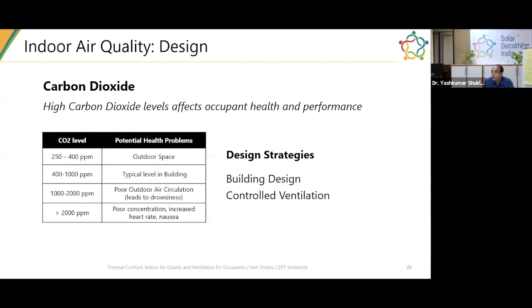I don't know of any material that can absorb and then continue to hold it. There are materials that can absorb it, but then it has to release as well, right? And it has to transmit. So very honestly, I am not aware of any brick that can hold the carbon dioxide level.